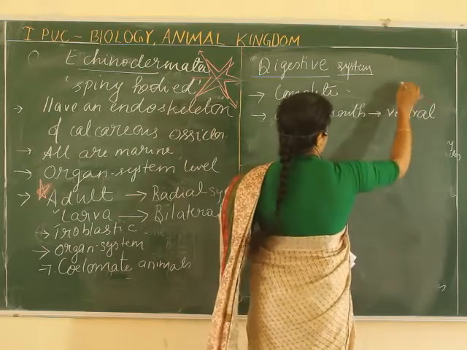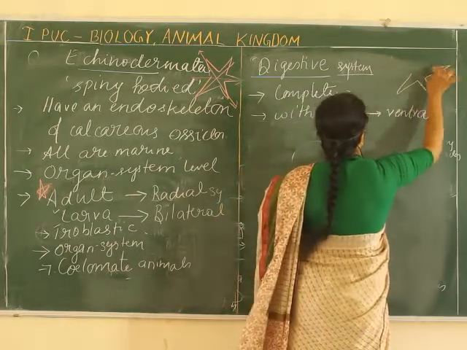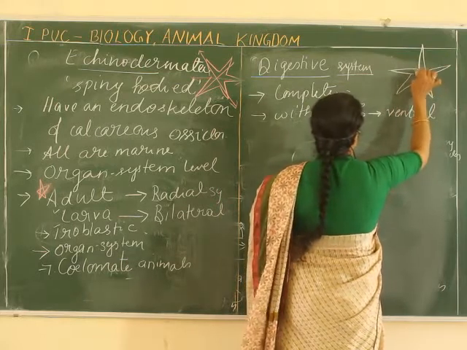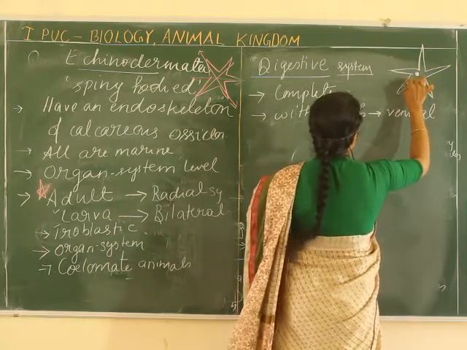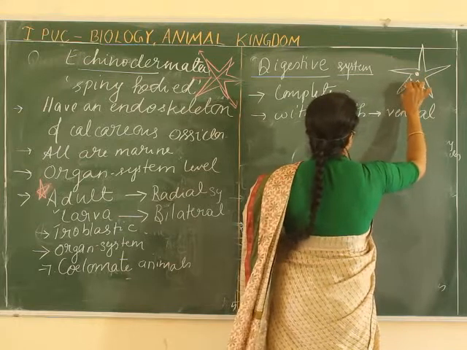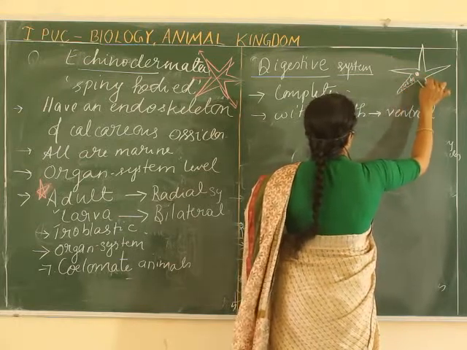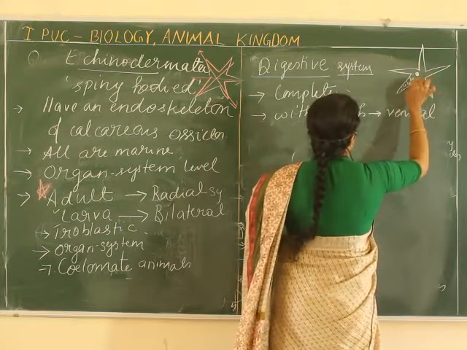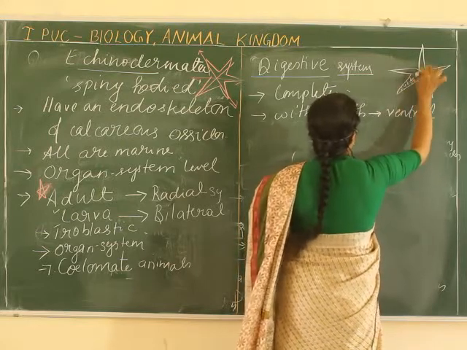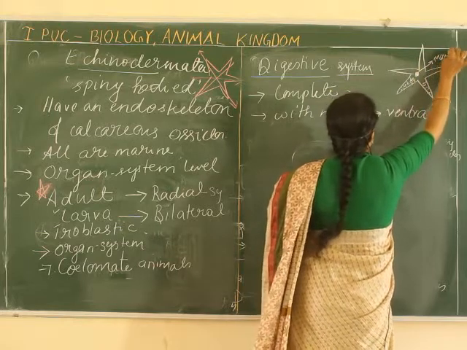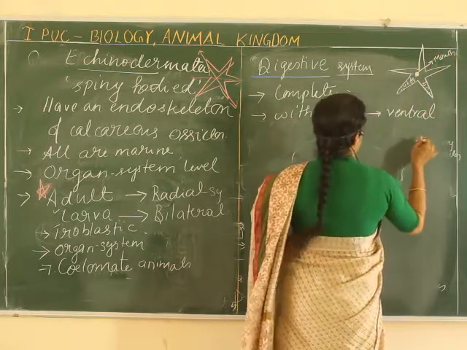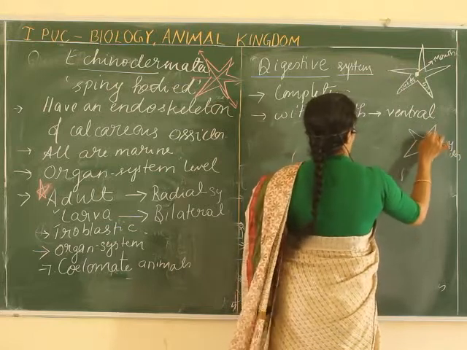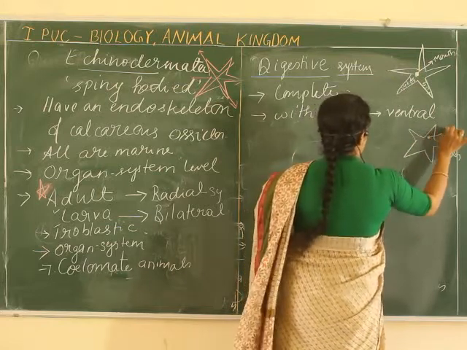Okay, so if you take the starfish, they'll have these small structures which help for their movement. That side is the ventral side. On that side you can see the mouth. On the dorsal side you can see the anus.